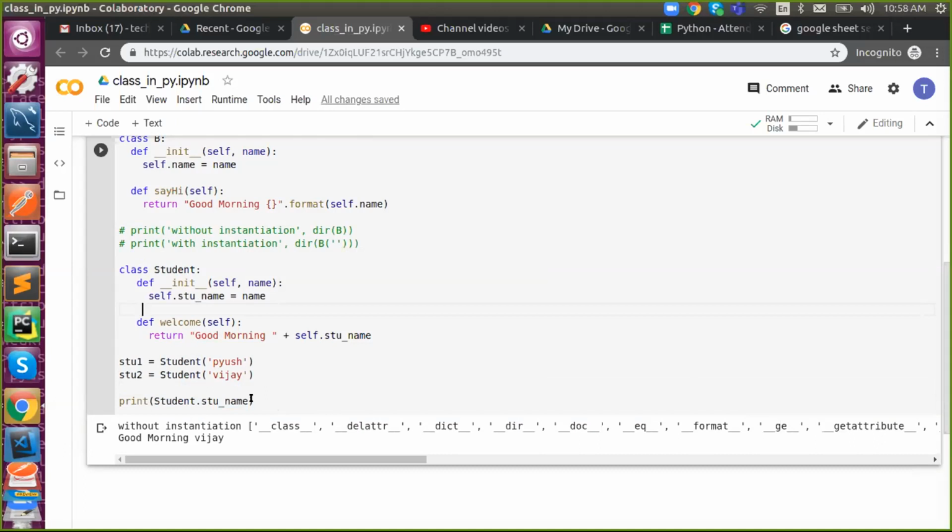Now you are getting confused, right? Will it be Piyush or Vijay? Then what happens? Confusion leads to error. So you will get confused whether it is Piyush or Vijay. Then it leads to an error. What is the error?